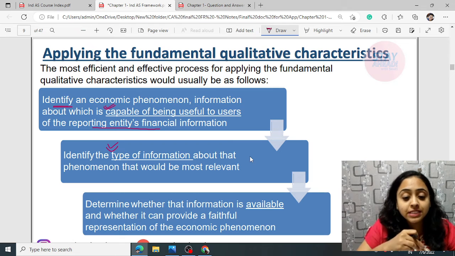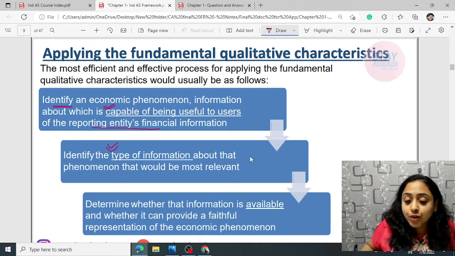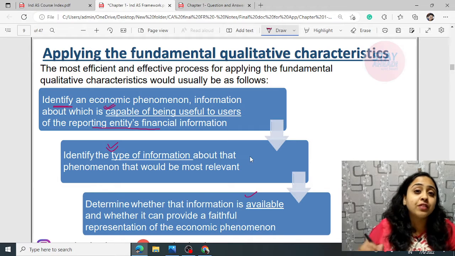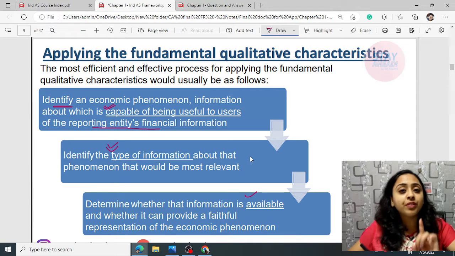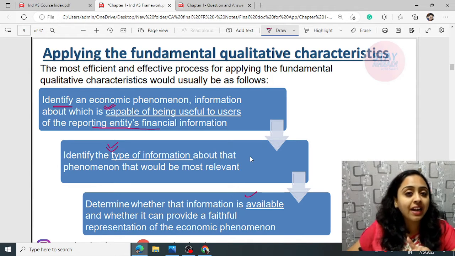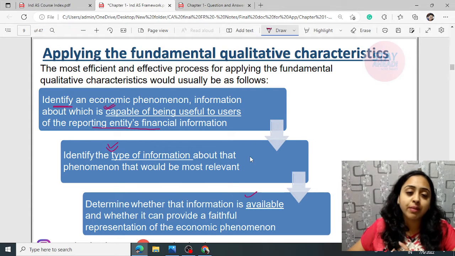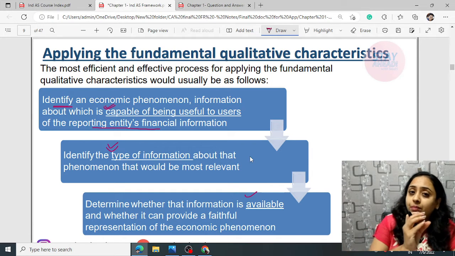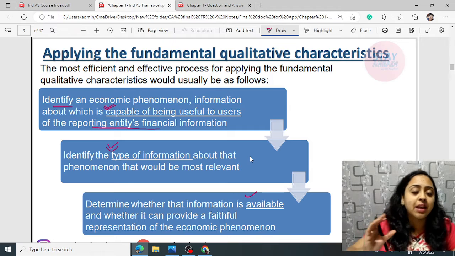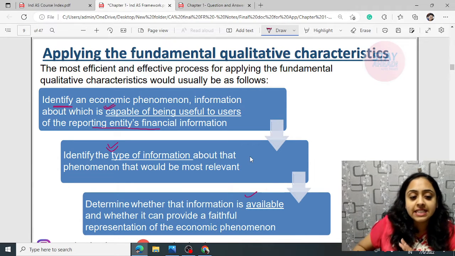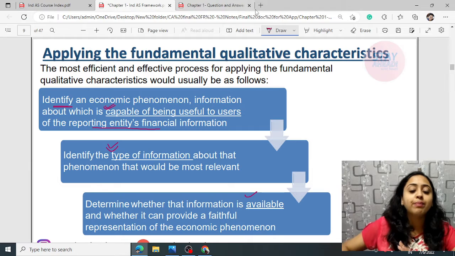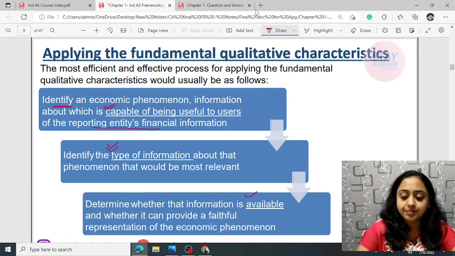Thirdly, you have to determine whether that information is available and whether it can be faithfully represented, whether a particular amount can be measured and can it be classified in a particular head. So you have to ensure that faithful representation can be done. It's complete, neutral, free from errors. The amount can be properly recognized and the class can be recognized. Okay, so these are 3 steps that you have to use while applying the qualitative characteristics.